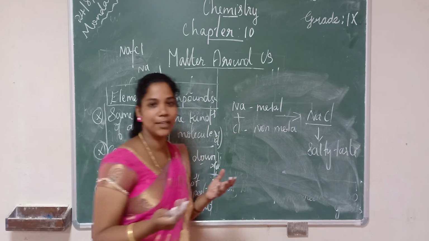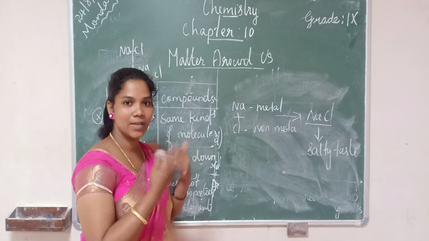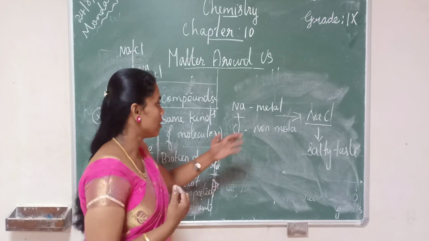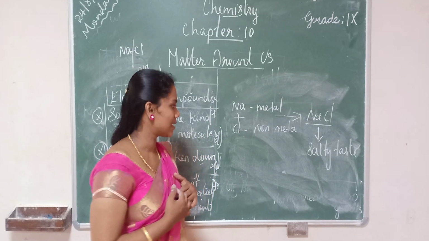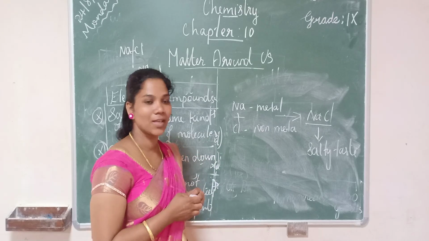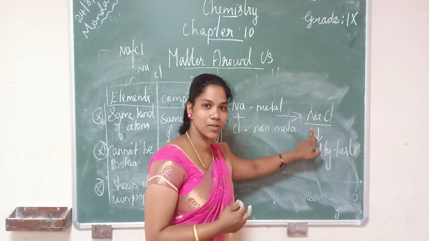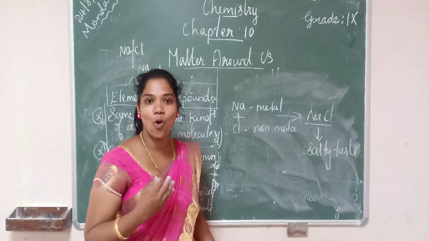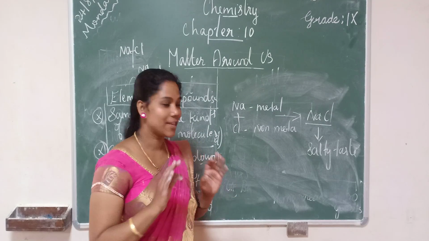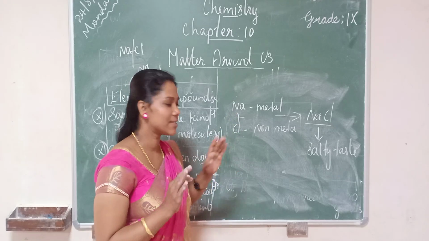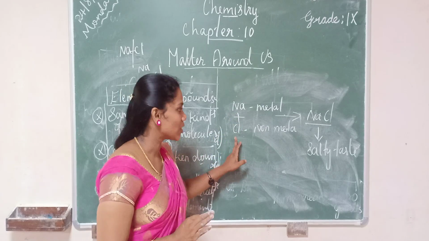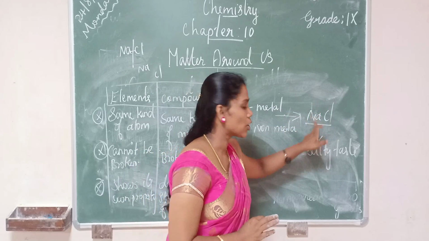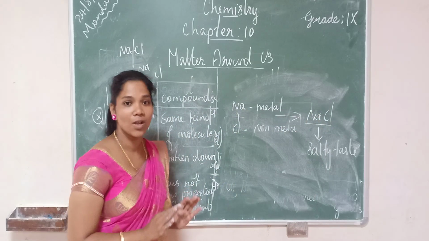See, the property is totally different, isn't it? Sodium is harmful to us. Chlorine, we cannot have it, it's a poisonous gas. But when they combine with each other, they produce a compound called sodium chloride, and we use that as table salt at our home. The properties totally change. It does not show the properties of sodium or of chlorine. That's what we are saying, that the molecule sodium chloride is a new compound.